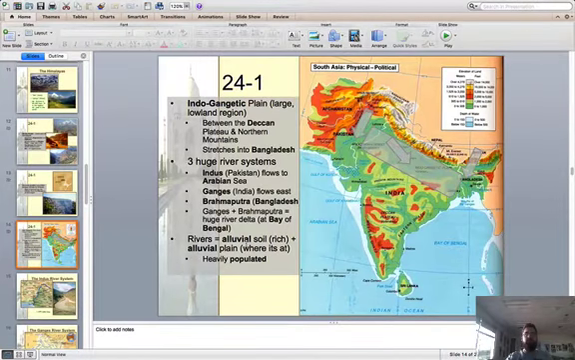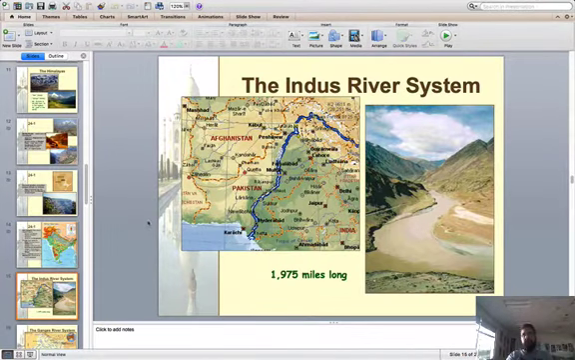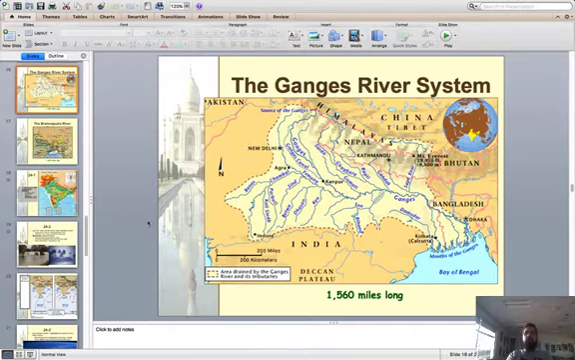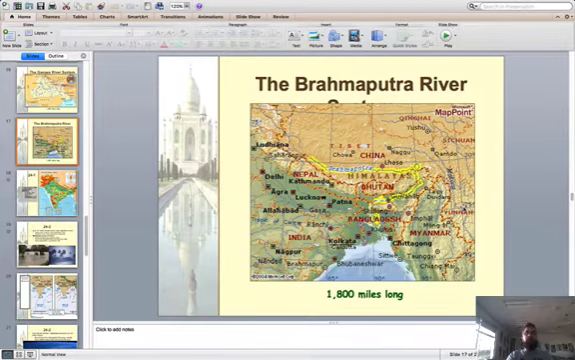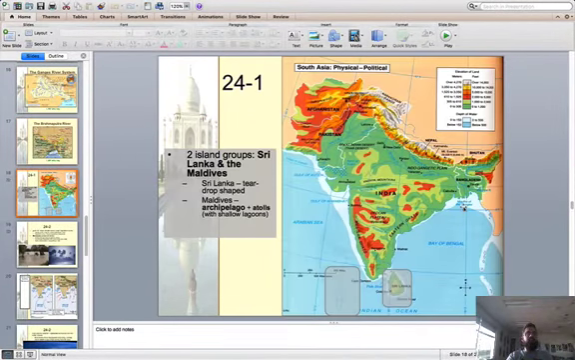So these rivers would flood, of course, every year and provide the soil for people to farm on that's high in nutrients. Indus River is about 1,900 miles long. It's cleaner than the Ganges. The Ganges River system there is huge. A lot of water flowing there. It causes a lot of flooding, though, in Bangladesh. We'll talk about that a little bit. And the Brahmaputra is about 1,800 miles long. And then your island groups, you've got Sri Lanka over here, which is a large island. The Maldives is a bunch of tiny islands.